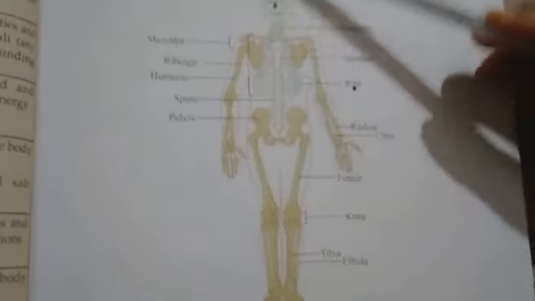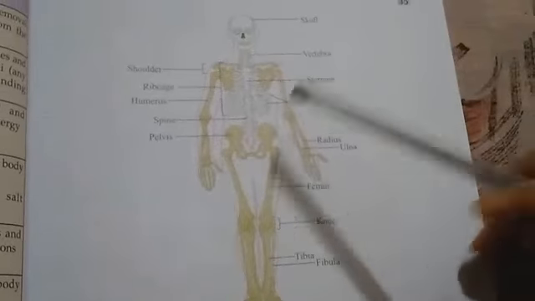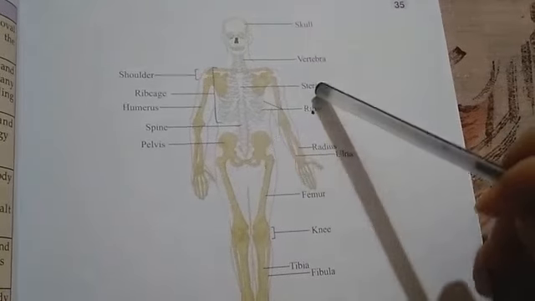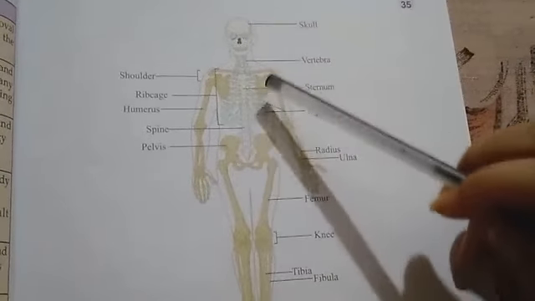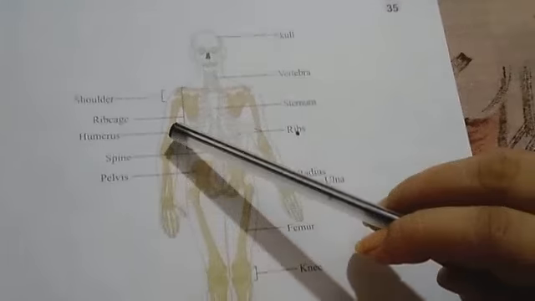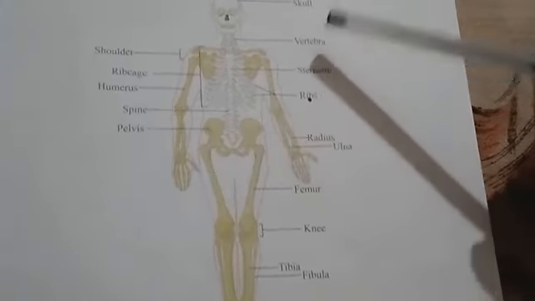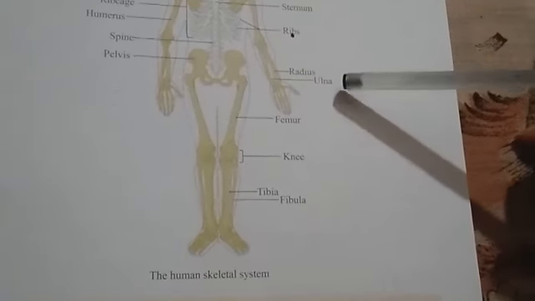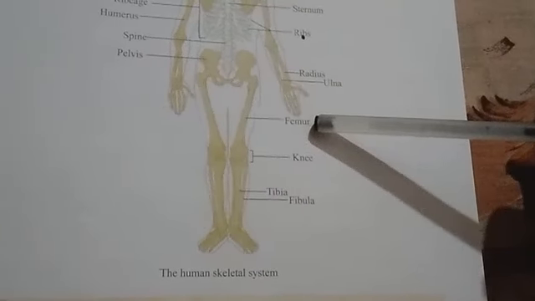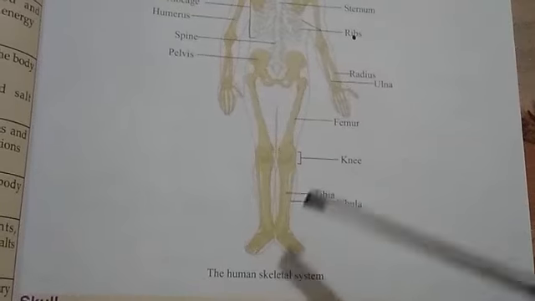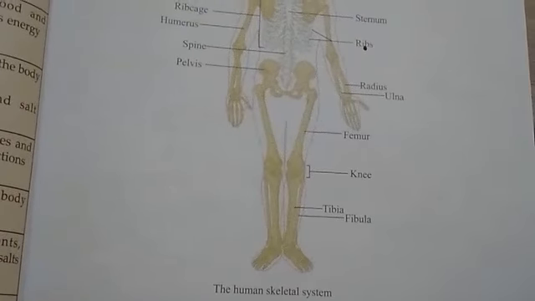Now here you can see the human skeletal system: skull, vertebra, shoulder, sternum, rib cage, humerus, spine, pelvis, radius, ulna, femur, knee, tibia, fibula.